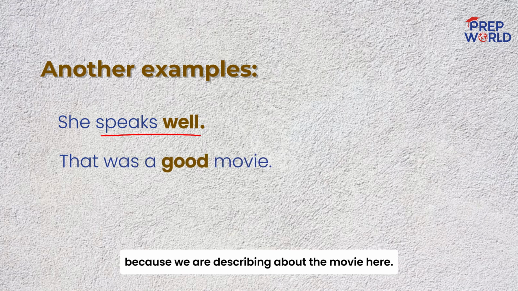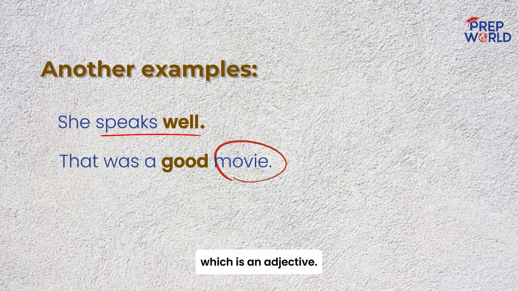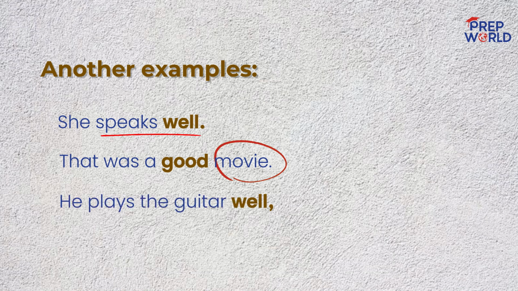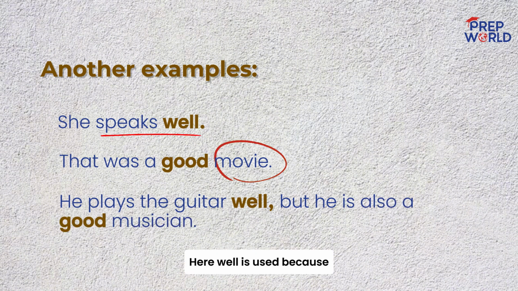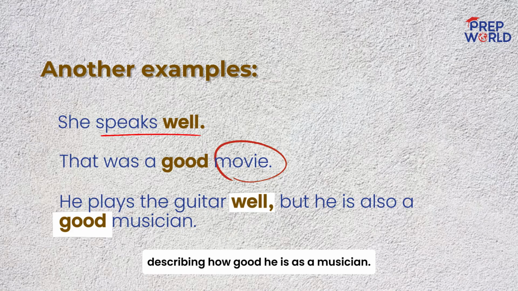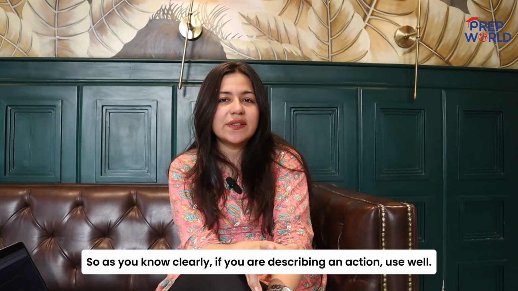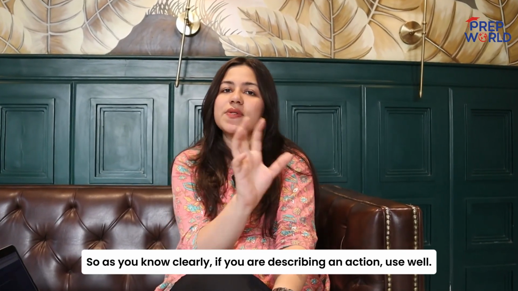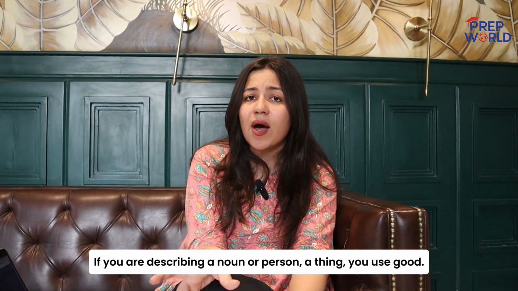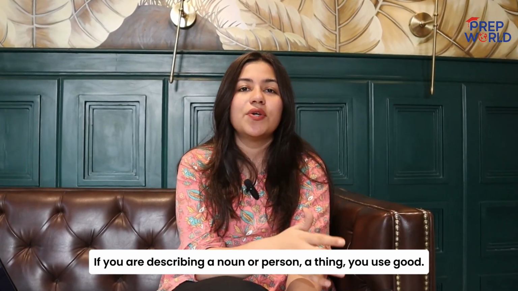Because we are describing the movie here, which is a noun, we use good, which is an adjective. He plays the guitar well, but he is also a good musician. Here, well is used because it is describing how he plays the guitar. Good is used because it is describing how good he is as a musician. So, as you know clearly, if you're describing an action, use well. If you're describing a noun, a person or a thing, you use good.